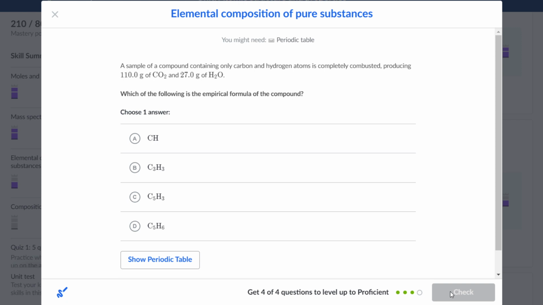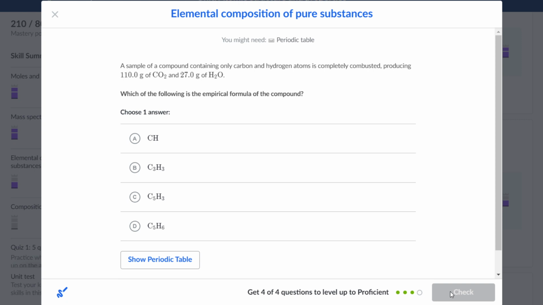So we want to find the amount of moles in 110 grams of CO2 for carbon and the amount of moles in 27.0 grams of water for hydrogen. The question is asking us for the empirical formula, so we want to find the relative ratio between carbon and hydrogen. So let's do that.